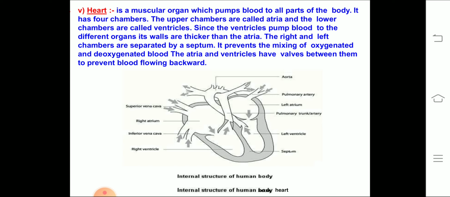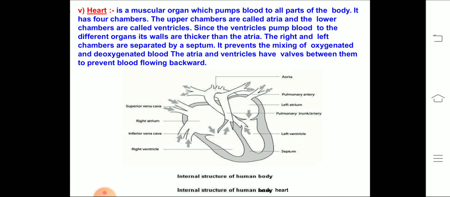The auricles and the ventricles also have a division between them. It is called interauriculoventricular septum. One more thing that you should know is that ventricles have thicker walls. Why? The reason is that ventricles pump the blood with high pressure into the arteries, which carry the blood to different parts of the body.